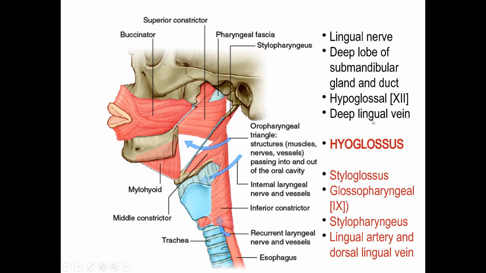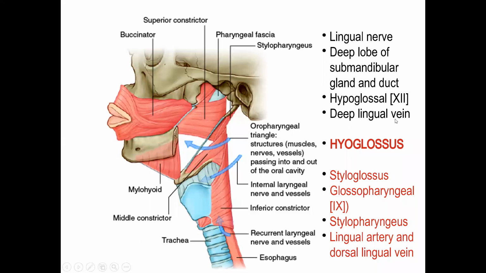Superficial to hyoglossus lies the lingual nerve, the deep part of the submandibular gland and its duct, and the hypoglossal nerve. So 2 nerves sandwiching a duct. Here it was 2 muscles sandwiching a nerve in between. And of course, the lingual artery is accompanied by the dorsal lingual vein.